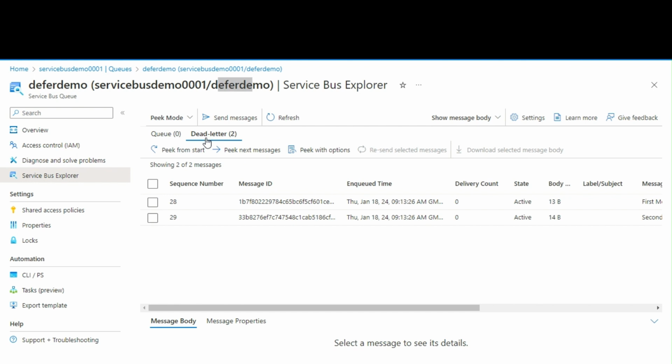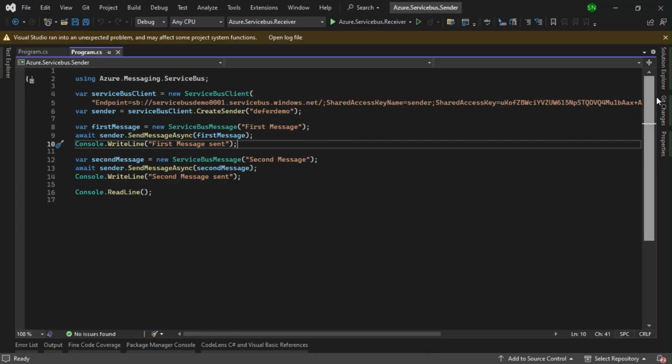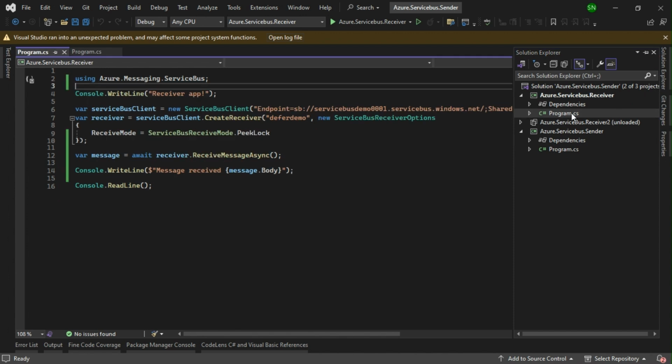So whatever messages are in this main queue and fail for some reason, in this case because the time to live expired, will be moved to the respective dead letter queue. One dead letter queue will not impact any other main queue's dead letter queue. Now we'll see how to consume the messages from the dead letter queue. We'll go back to our receiver application.